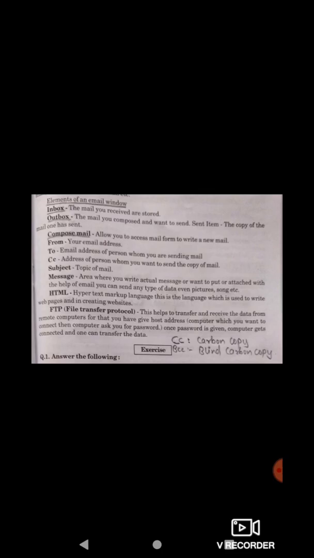In emails, we can send the same message to multiple people at the same time with the help of this feature known as CC, which stands for carbon copy. We're sending the original email to a desired person. We can alternatively or simultaneously send it to other people, including them in CC.